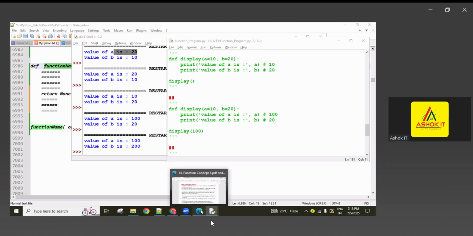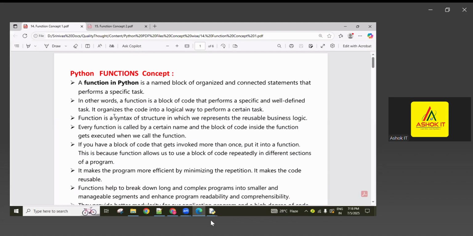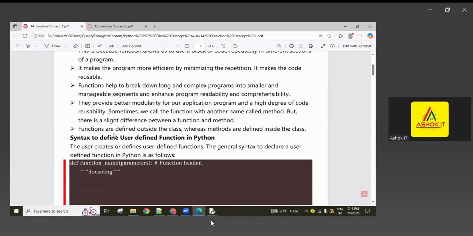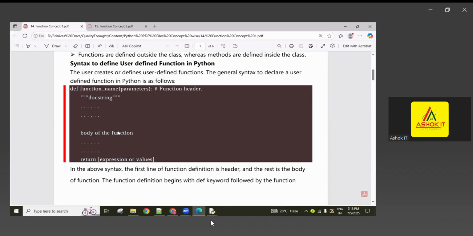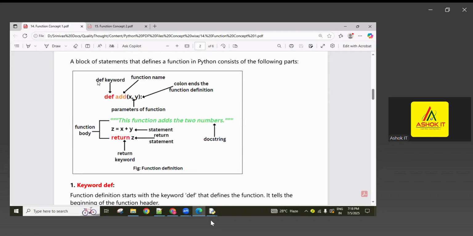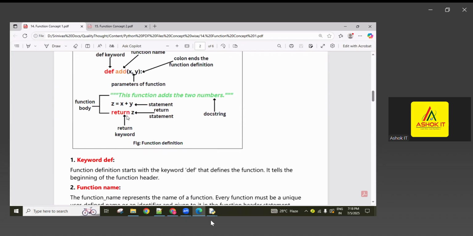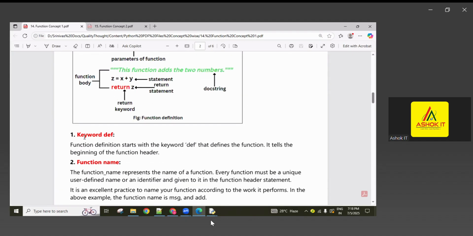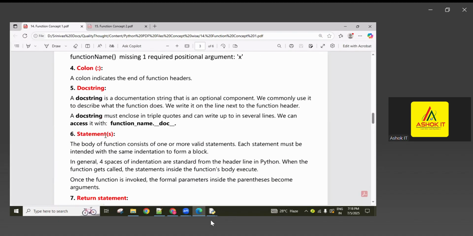So remember this one. Today I'll upload this material. See, guys, here the number of statements are given. Line by line you can read, and you will understand the function definition and purpose. And here the function syntax is given. In this function, every statement is explained: the def keyword, function name, parameters. Check it here: def is a keyword, this is a function name, and these things X and Y are called parameters. The colon represents the end of the function definition. These are called function body statements, the return keyword, and so on. Every term we used in this function I have explained. Okay, go through this one, guys.